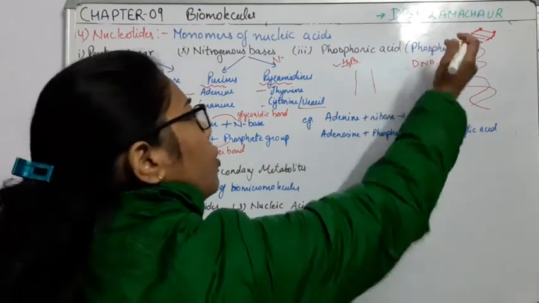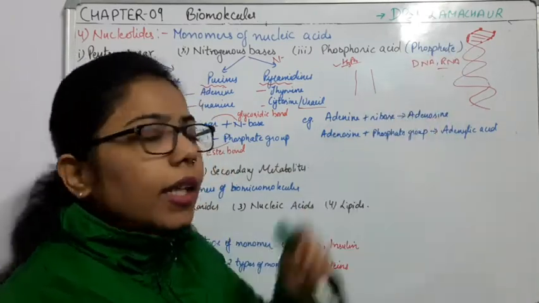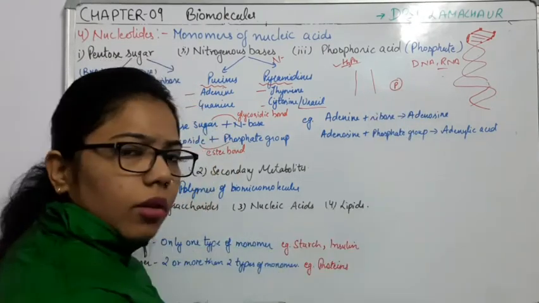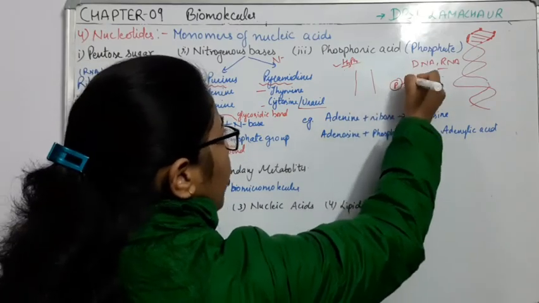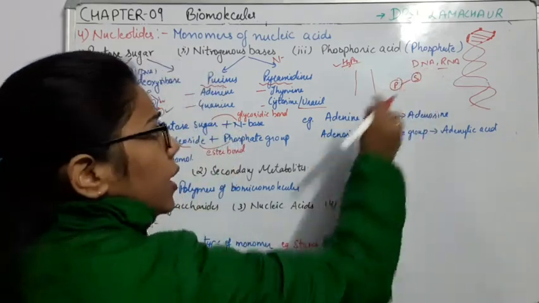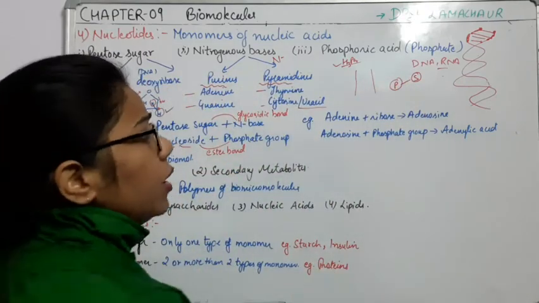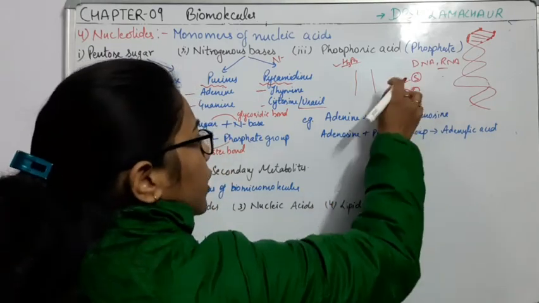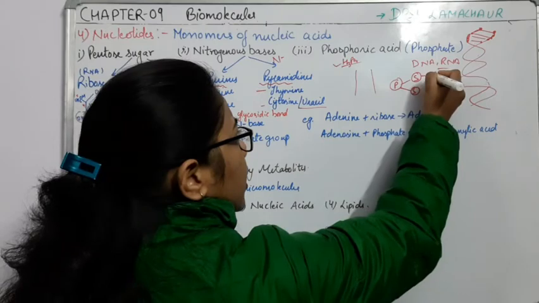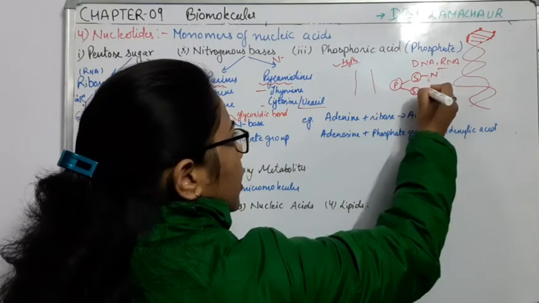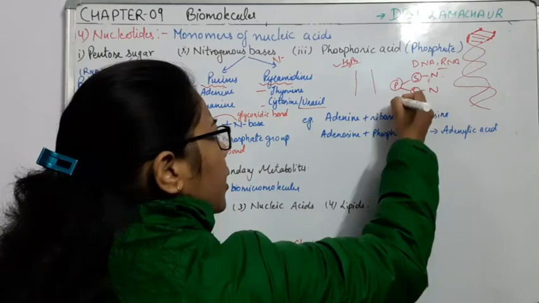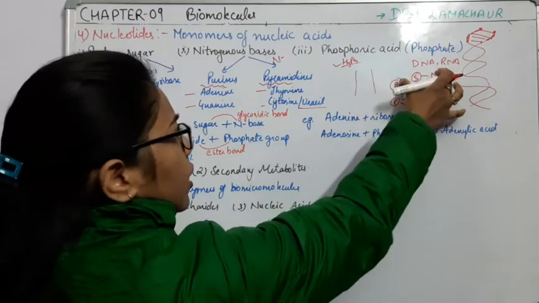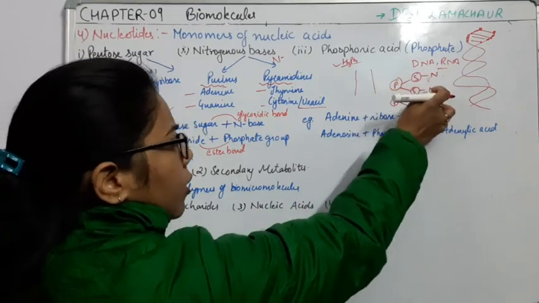Okay, now if we go for the skeleton structure of this DNA, what you can see is that this backbone is what? This phosphate. Okay, and these are combined with what? For example, this is sugar. Okay, this sugar is what? It is the ribose sugar or maybe the deoxyribose sugar. These sugar molecules are attached, okay, with the help of this phosphate, and this sugar is combined with the nitrogen here, then nitrogen here. Like this we are having different chains. Okay, what are we having? So this one: nitrogen, sugar, phosphorus, nitrogen, sugar, phosphorus.